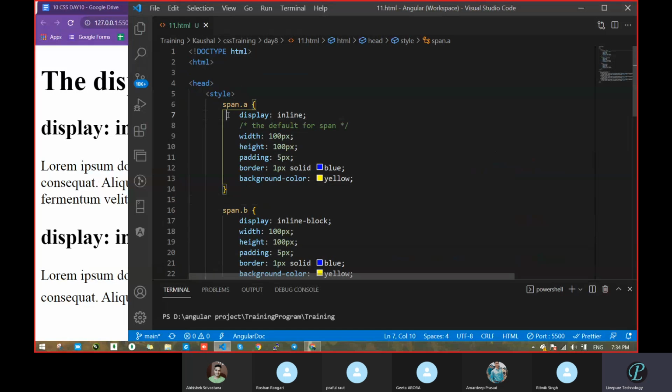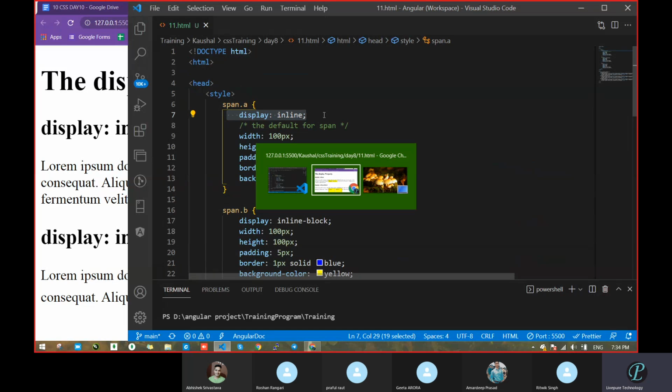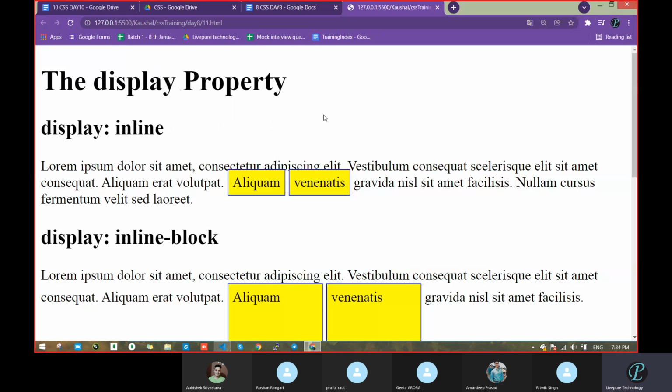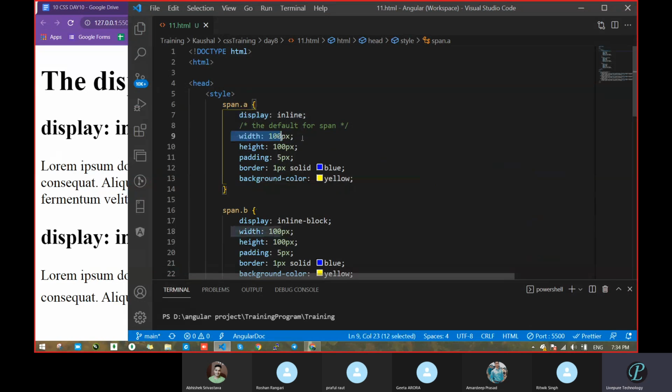First is display inline; it got on the same line. Next we passed a width of 100 pixels, a height, then padding. This padding applies to which side? Top, bottom, left, right? All sides. So there is nothing new.